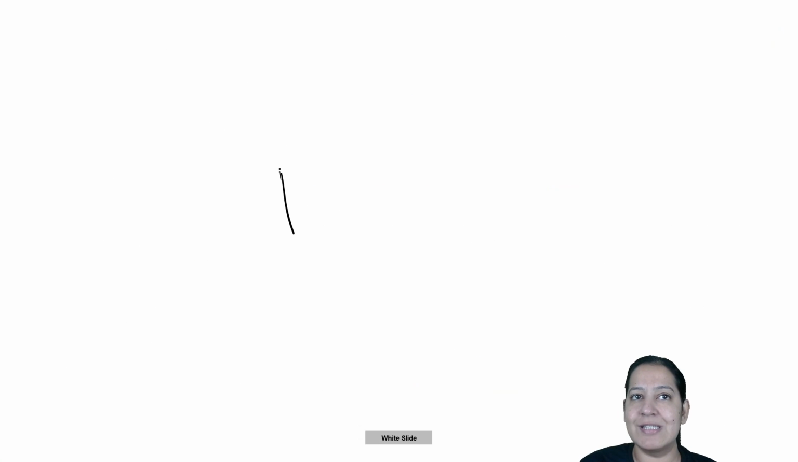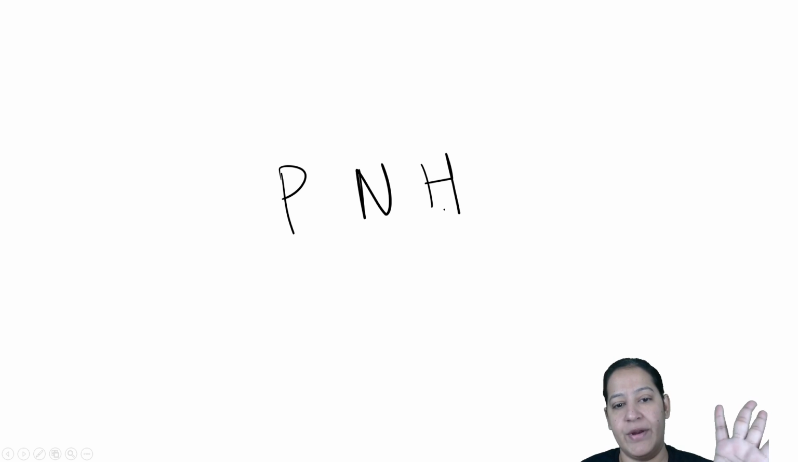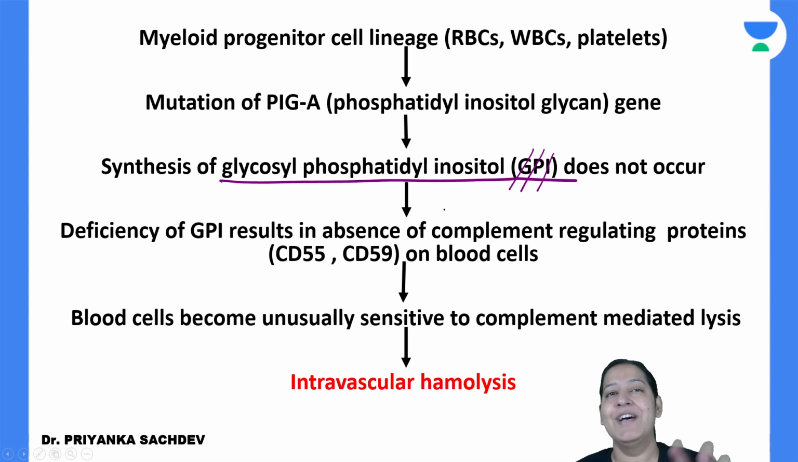So say the full form of PNH. Paroxysmal means attack. Nocturnal means during night. Hemoglobinuria means hemoglobin in urine. Have you got the meaning? I hope you got it. So this is the problem. I hope you all understood what is the problem.